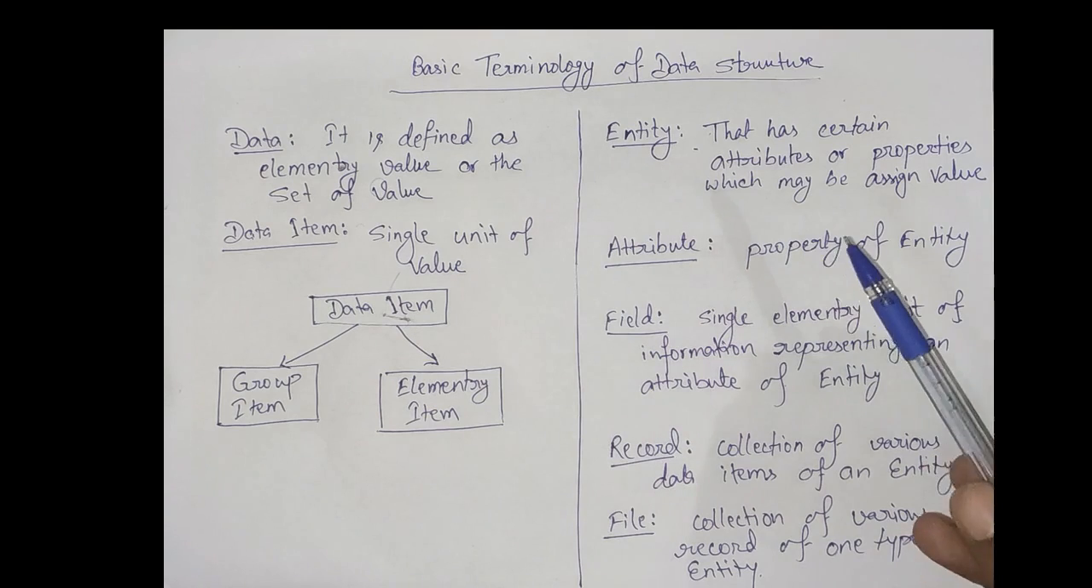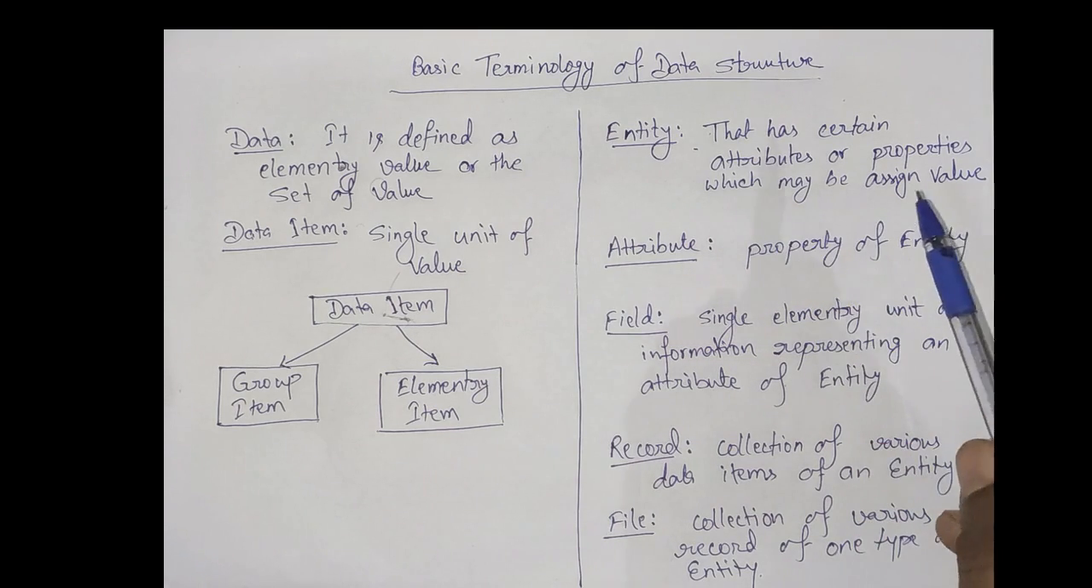Next, entity. An entity is something that has certain attributes or properties which may be assigned value. The value may be numeric, non-numeric, string, character, anything. Example, student. It may have name as Rajkamal, roll number as 101, age as 28. So student is defined as an entity.